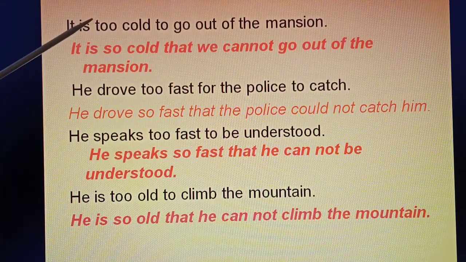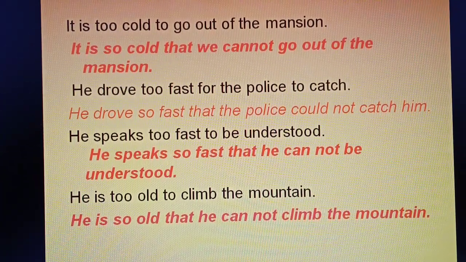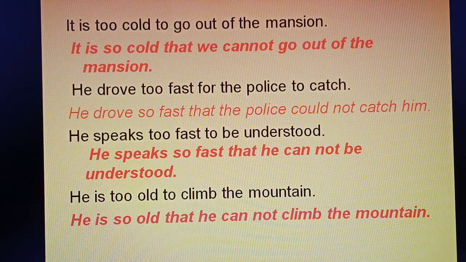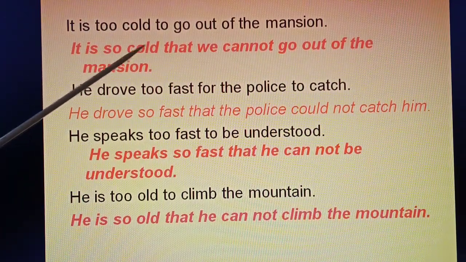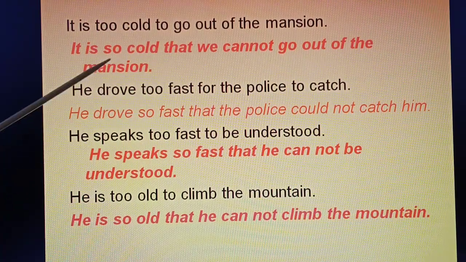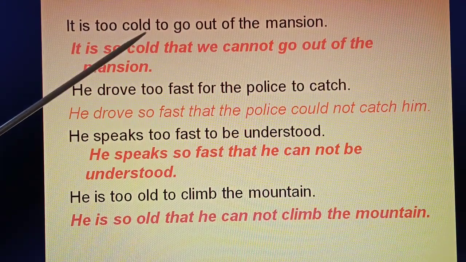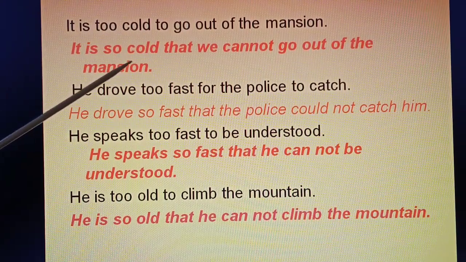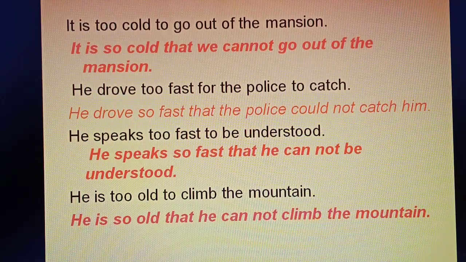It's a simple present tense, and therefore we have to use "cannot". We cannot use "could not". So the answer would be: "It is so cold that we cannot go out of the mansion." Is it clear? The meaning is the same. The meaning will not change.